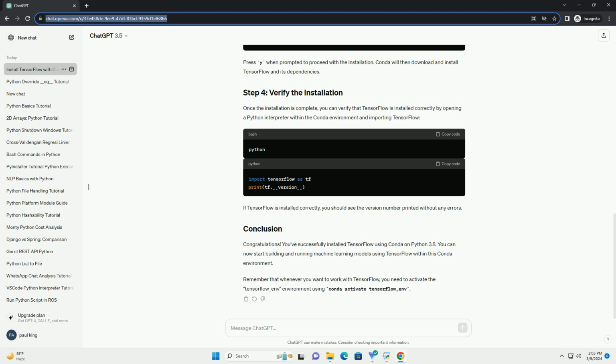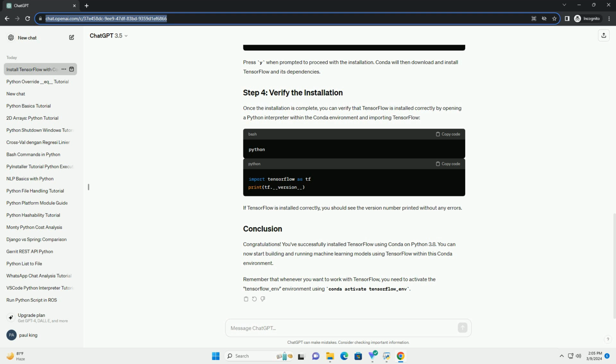Now that we have our environment set up, we can proceed to install TensorFlow. We'll use the Conda package manager to install TensorFlow and its dependencies. TensorFlow provides two versions, CPU only and GPU supported. We'll install the CPU version in this tutorial.